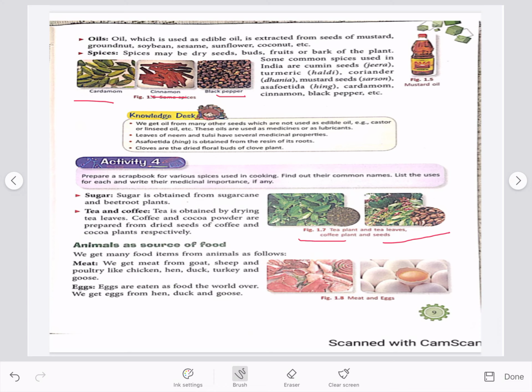Next, along with plants, there are a lot of food items that we get from animals. Like meat, we get meat from goat, sheep, hen, chicken, etc. Eggs are eaten as food the world over. We get eggs from duck, goose, etc.